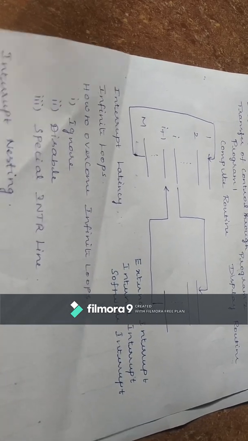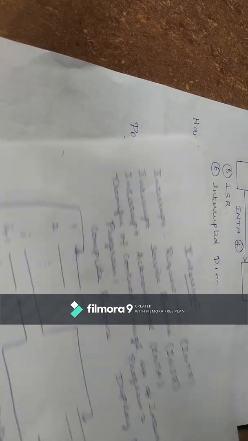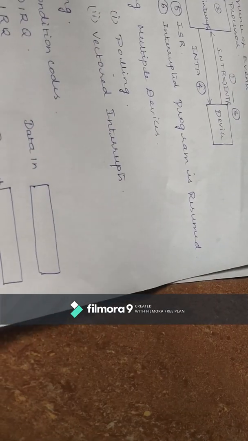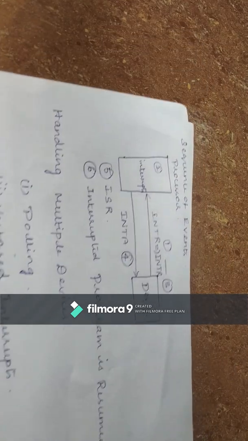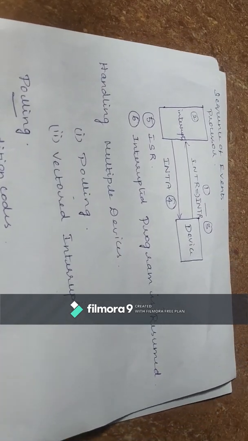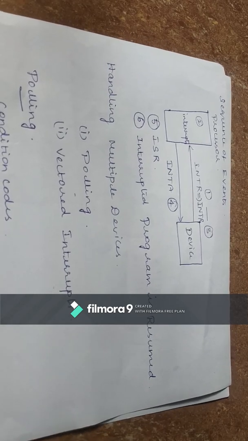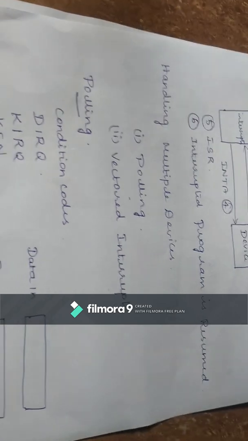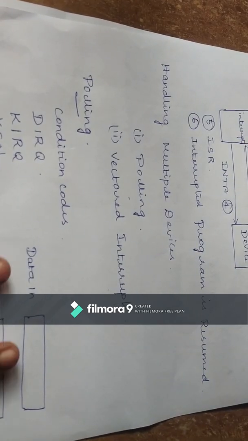The next one is how to handle multiple devices. If you have multiple devices connected to the processor, how can we handle them? We may get several questions in handling multiple devices.